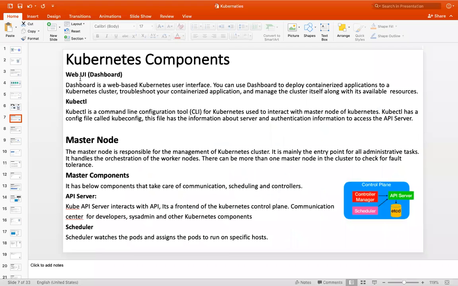So we have a Kubernetes dashboard or UI. Dashboard is a web-based Kubernetes interface. You can use the dashboard also to deploy applications in a Kubernetes cluster, or you can troubleshoot applications from the dashboard. Whatever we can do from the commands, we can do from the dashboard also. And we have one more thing, CLI.